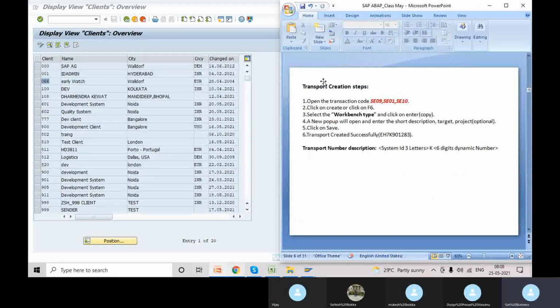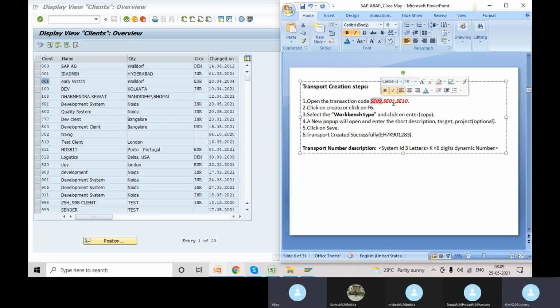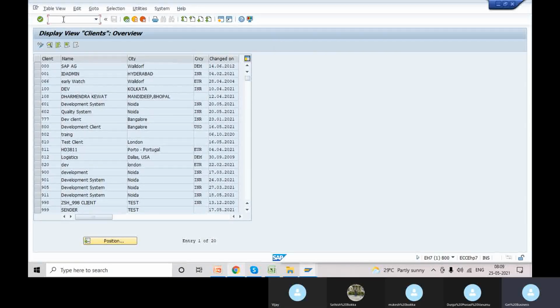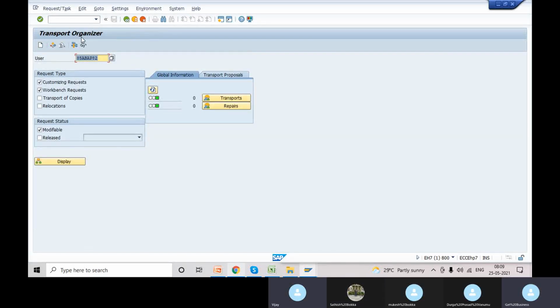Now for creating the transport, we are using these three T codes: SE09, SE01, SE10. ABAPers will prefer SE09, functionals will prefer other transactions, and basis will prefer one more transaction. Now we are using SE09. I already opened SE64 and want to open SE09, so what shortcut am I supposed to use? /n and SE09. So you can see the transport organizer.